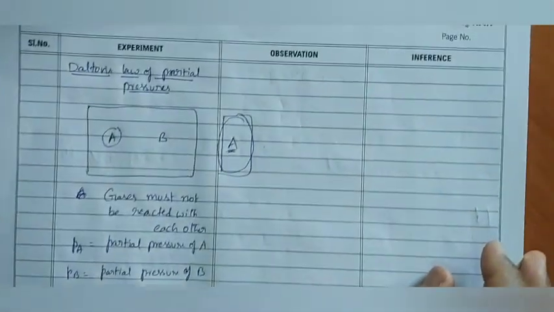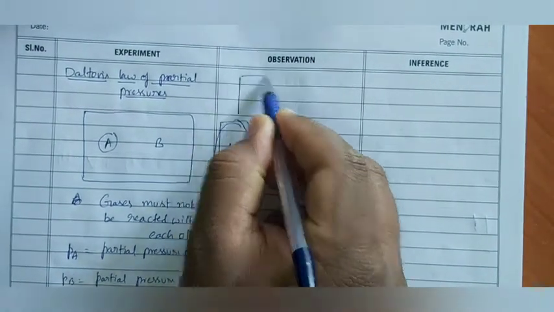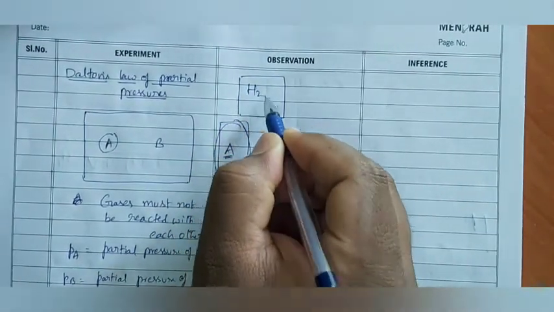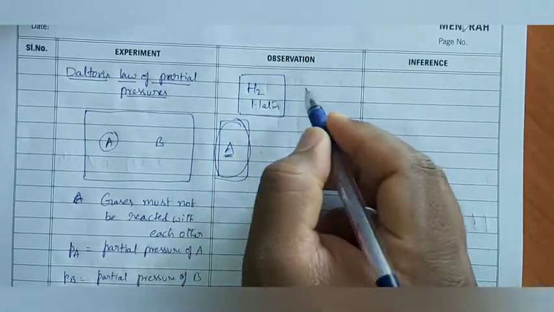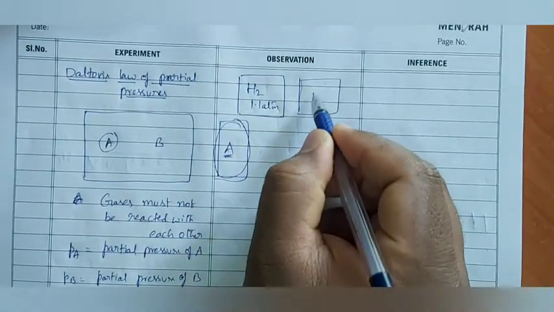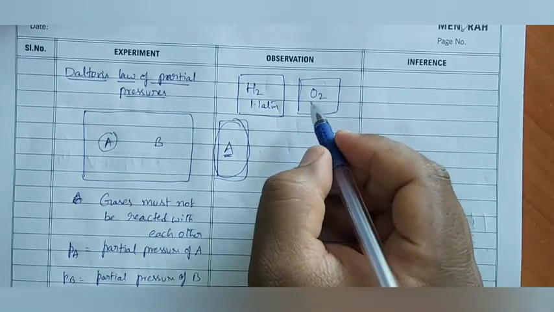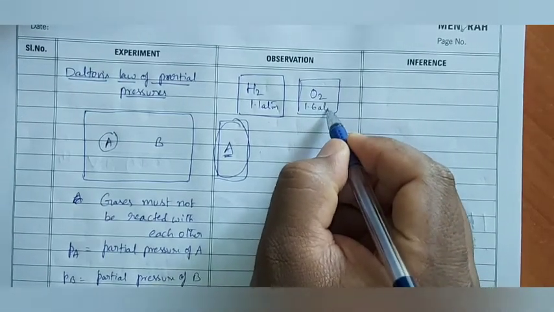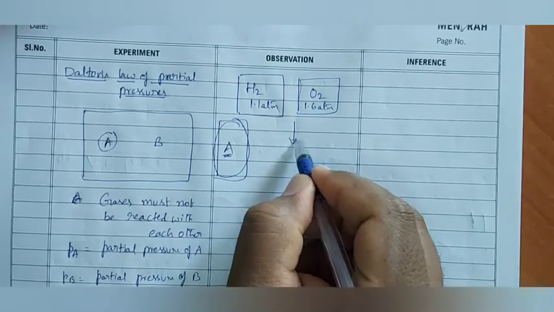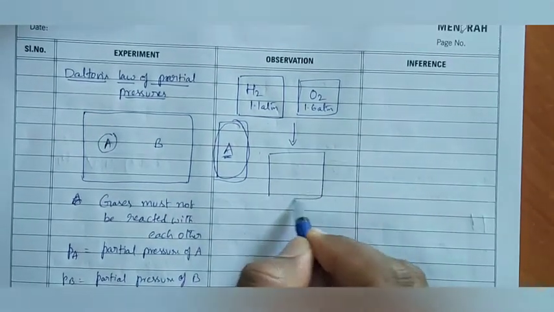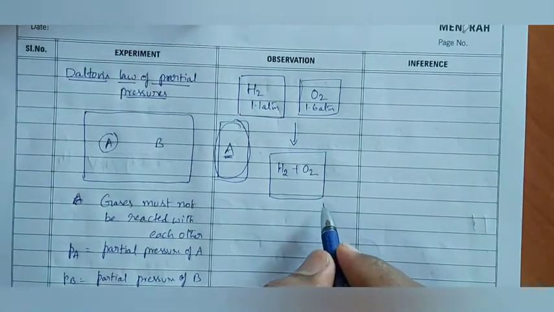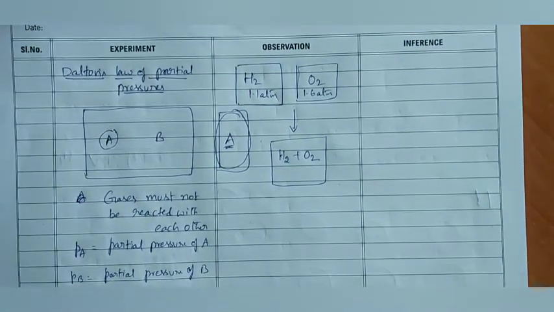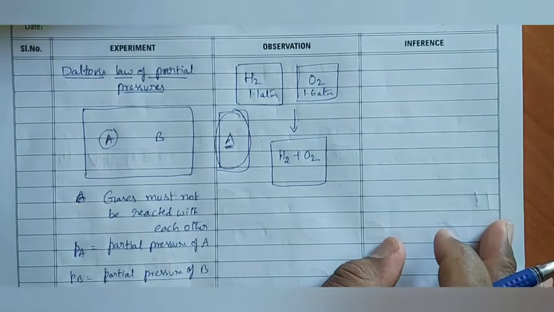For example, in one container, hydrogen gas is present at 1.1 atmosphere, and oxygen gas is present at 1.6 atmosphere. Now we are going to take in one container hydrogen plus oxygen. Sir, initially you told the gases must be non-reactive.